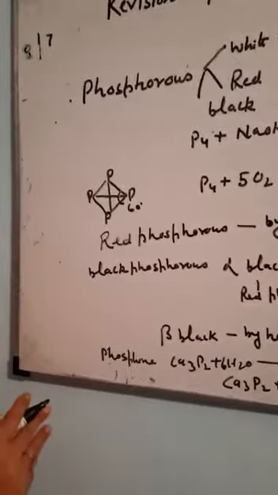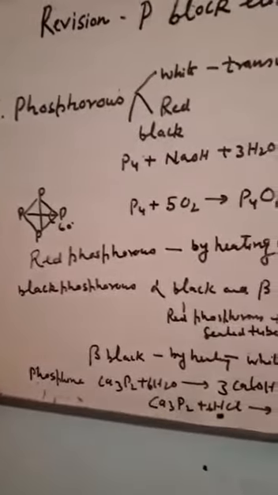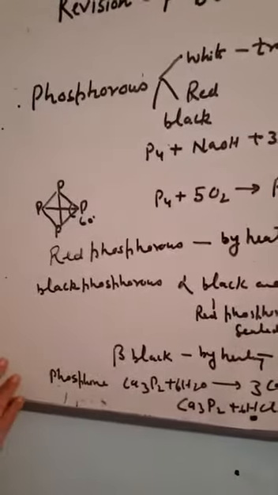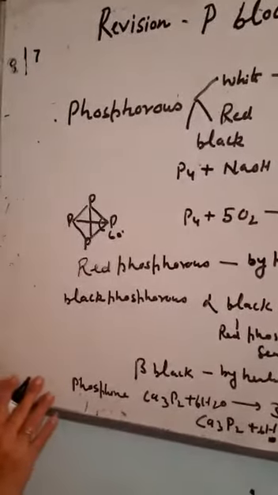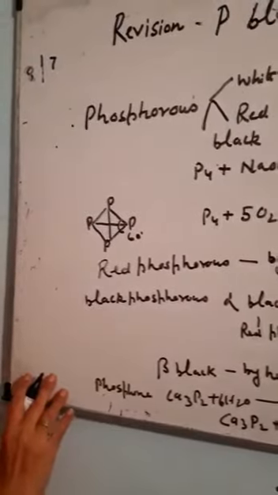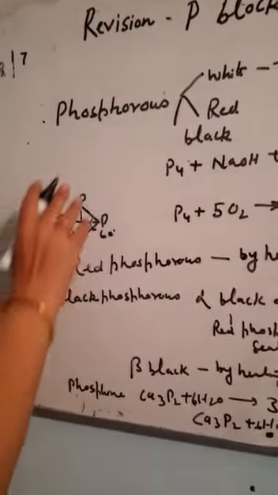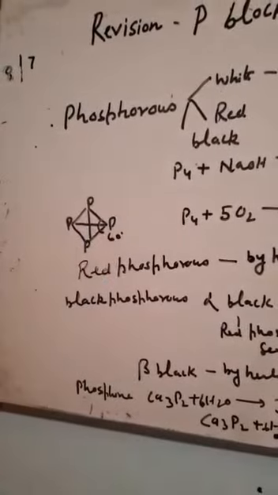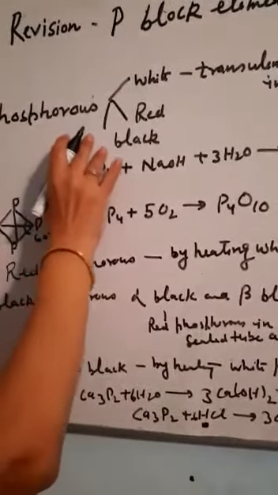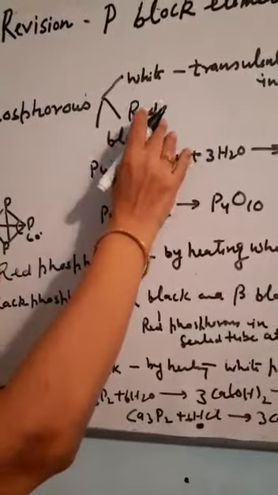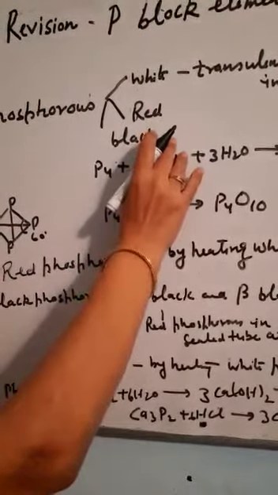Good morning, children. Yesterday we revised some bit of group 15 elements and we revised nitrogen, general physical properties. Today I will tell you about phosphorus. There are three allotropic forms of phosphorus: white phosphorus, red phosphorus, black phosphorus.